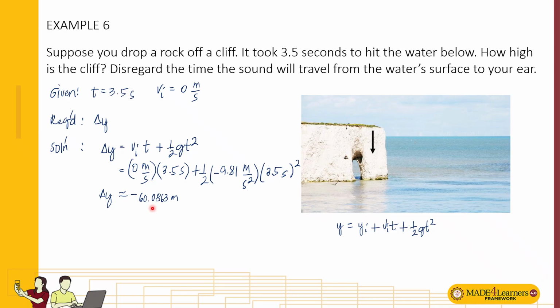So the cliff, you need to make a conclusion. The negative sign here tells us about the direction of the displacement, but to answer the question how high is the cliff, you need to remove the negative sign, of course. So you need to make a conclusion that the cliff is around 60.0863 meters high.